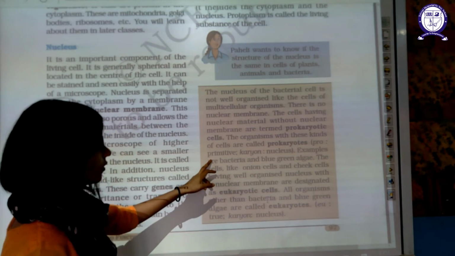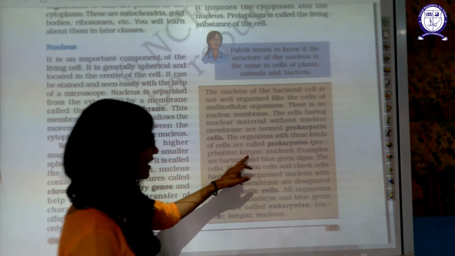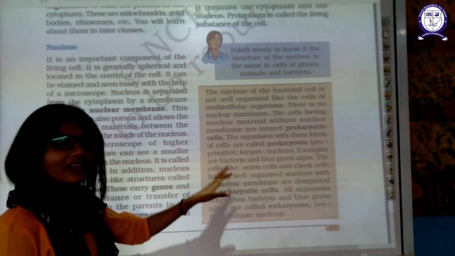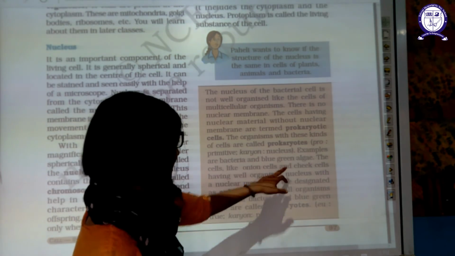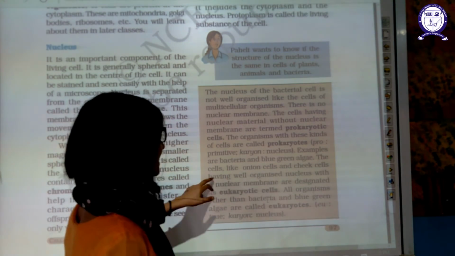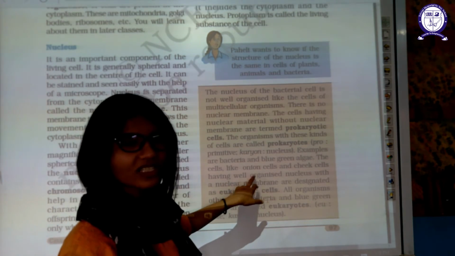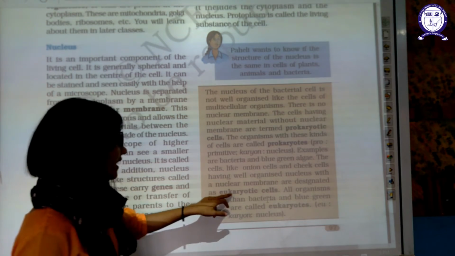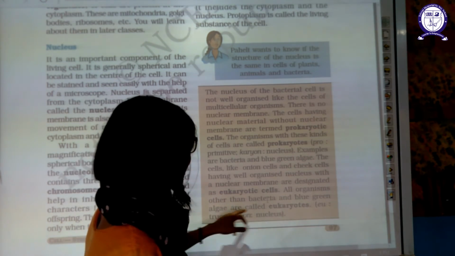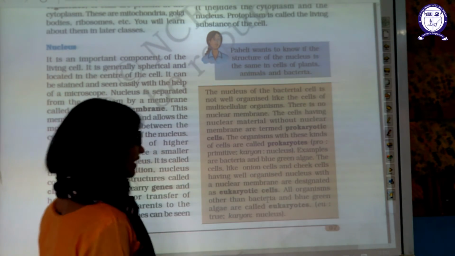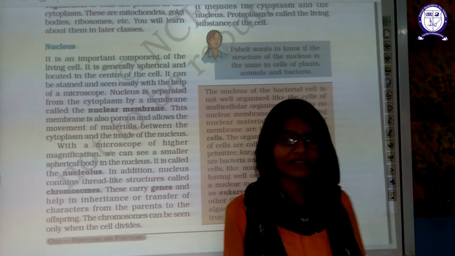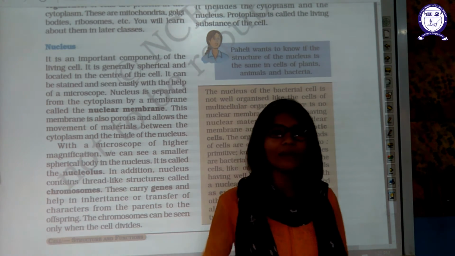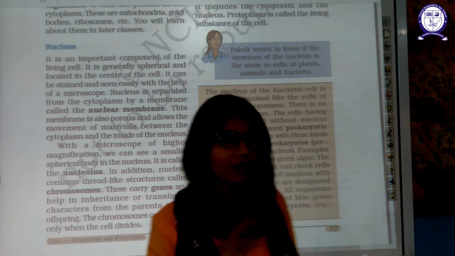Now, pro means primitive or old. Karyon means nucleus. Examples: bacteria, blue-green algae. The nucleus is without a nuclear membrane. Cells like onion and cheek cells have a well-organized nucleus because they are cells of multicellular organisms, designated as eukaryote. All living organisms other than bacteria, blue-green algae and a few more microscopic organisms are eukaryote. They have a nuclear membrane.